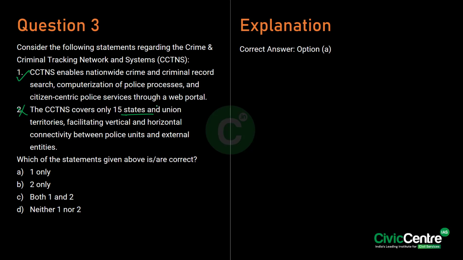Furthermore, this offers several benefits including improved crime analysis and faster investigations for police, standardized data capture and enhanced pattern detection for Ministry of Home Affairs, and better access to police services for citizens. Know that it also allows external departments to integrate seamlessly with the police systems, enhancing overall law enforcement and citizen service delivery. Hence the correct answer is option A, which is 1 only.